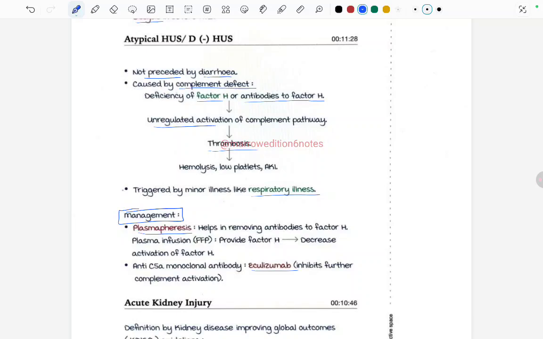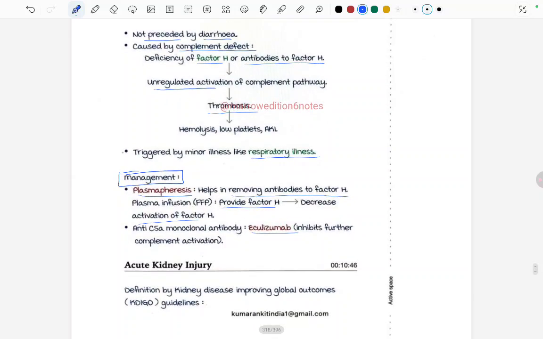So the main thing is antibodies to factor H. By plasmapheresis, we are removing the antibodies to factor H, and via plasma infusion we are providing factor H, which decreases the activation. And we can give an anti-C5a monoclonal antibody also, that is eculizumab.